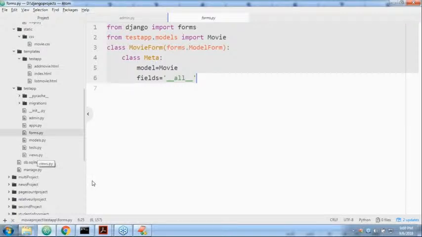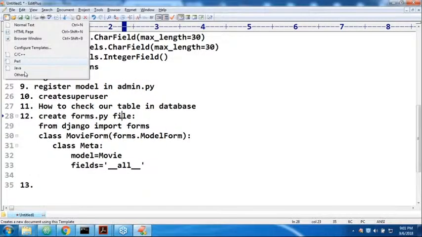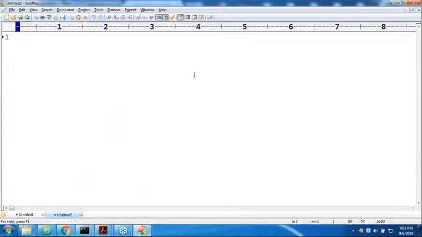In the view, can you please tell what code I have to write? Very simple. Don't worry about the import statements and so on.